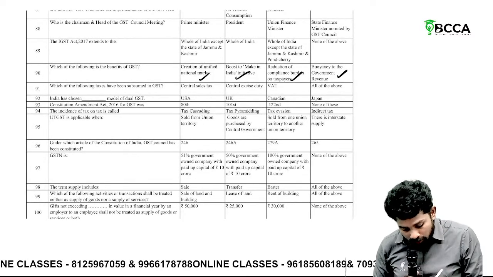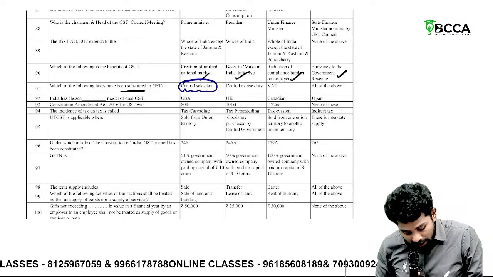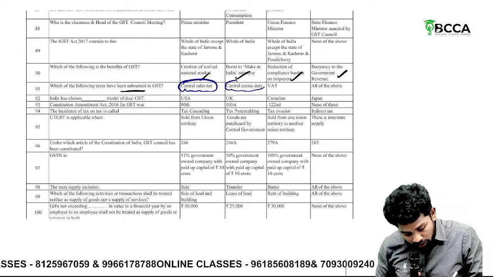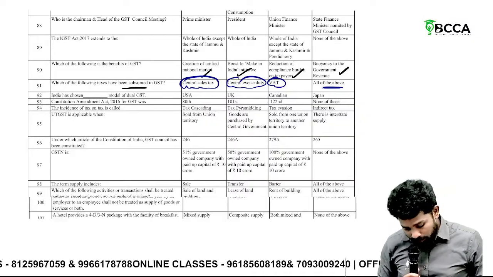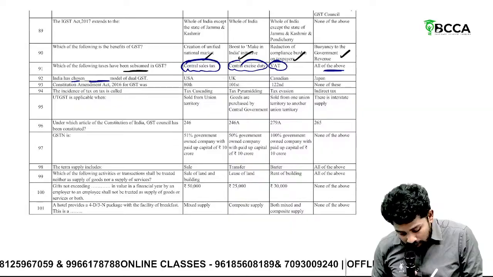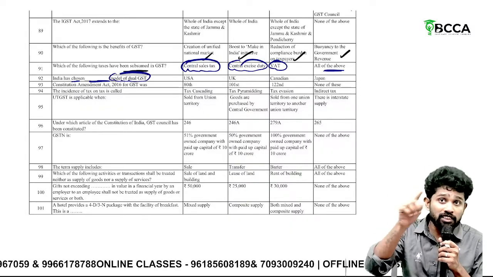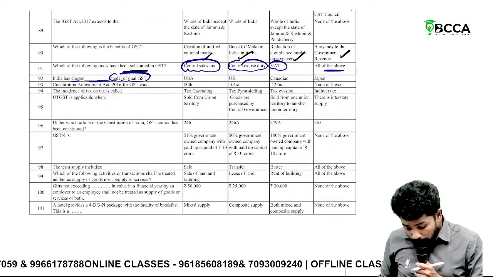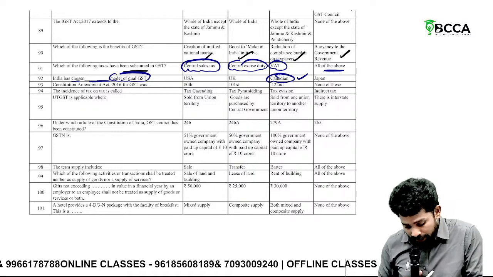Then, which of the following taxes has been subsumed into GST? Central sales tax, excise duty, VAT. All of the above is the correct answer. Then, India has chosen dash model of GST. France is the first country to adopt GST, but the Canadian GST model we have adopted.